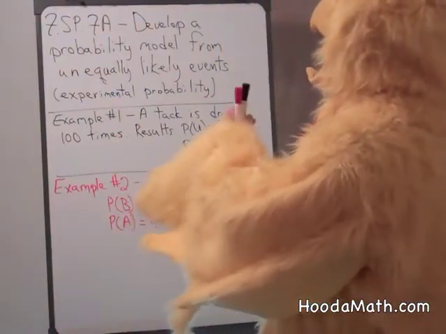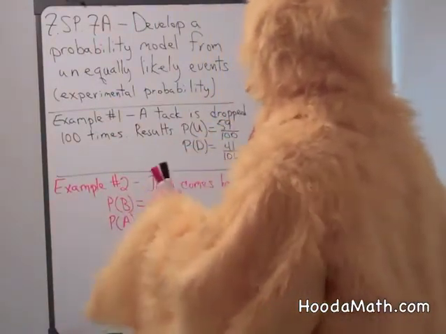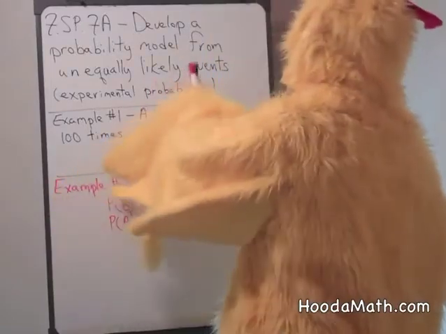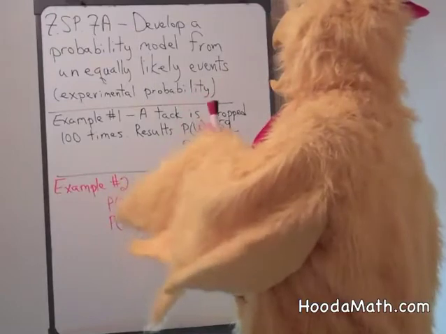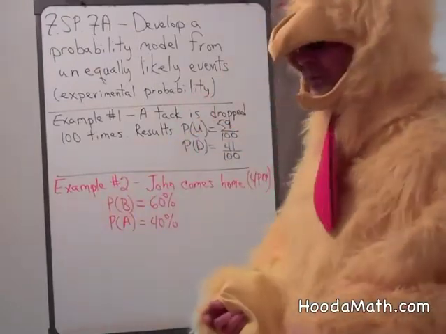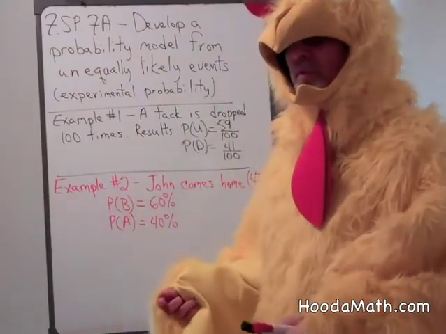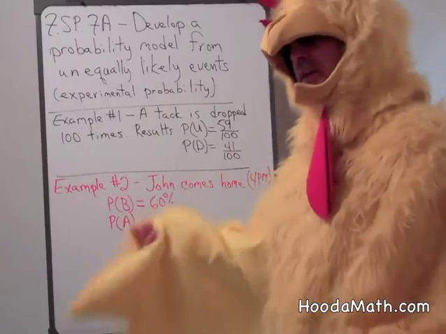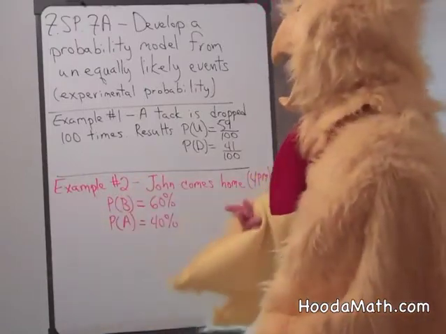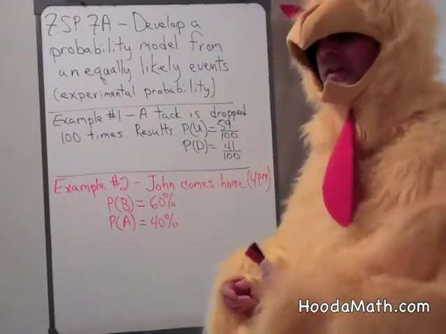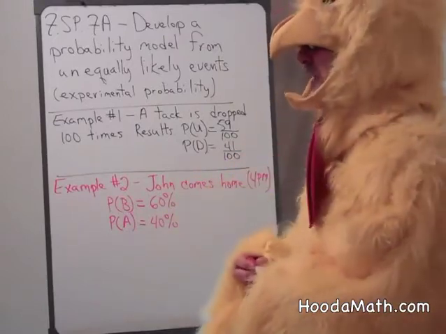We're going to develop a probability model from unequally likely events. We're going to use experimental probability. Now, if you flipped a coin, you know that it's equally likely to be heads as it is to be tails. But if you flip or drop a tack, it's unequally likely what will happen.